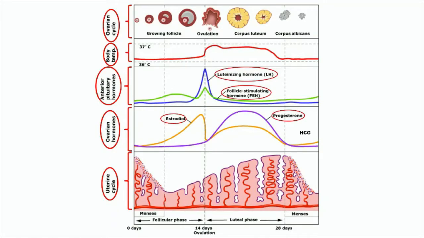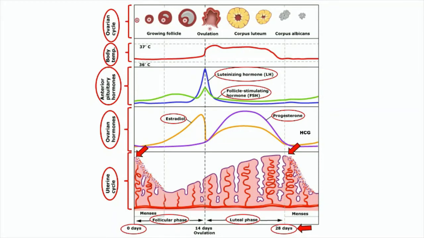The menstrual cycle is divided into two phases. First, follicular phase, and second, the luteal phase. The length of menstrual cycle is the number of days between the first day of menstrual bleeding of one cycle to the onset of menses of the next cycle. The average duration of a menstrual cycle is 28 days, with most cycle lengths between 25 to 80 days.